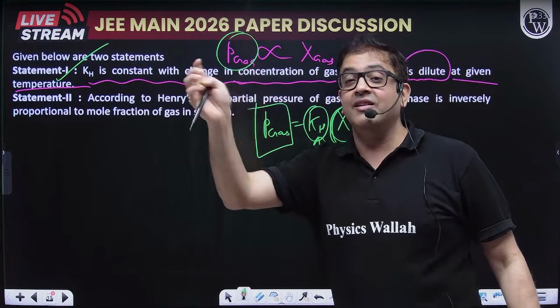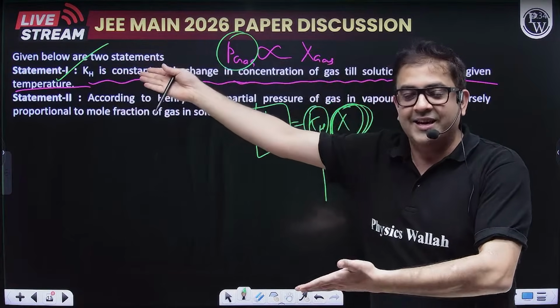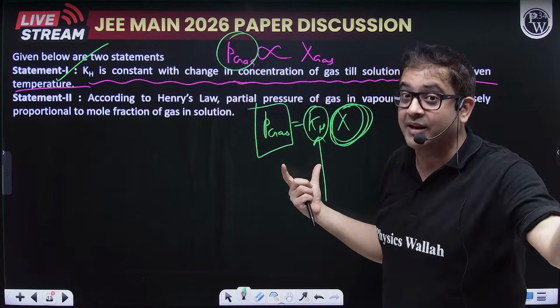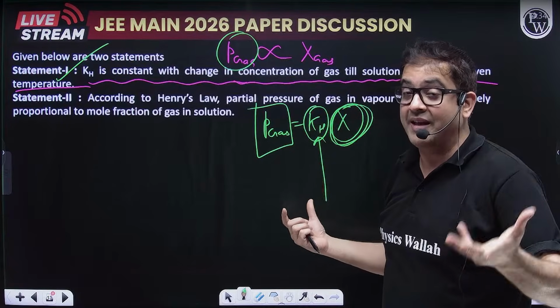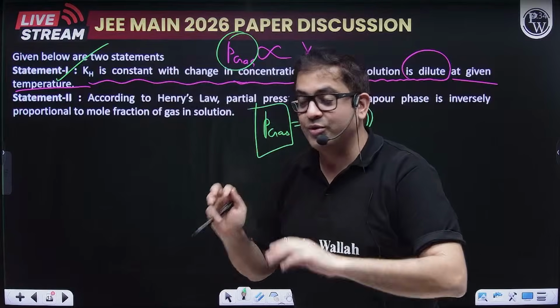So higher K means lesser solubility. That is also a theoretical question. Although this was not in the question, I'm telling you everything regarding Henry's law, the theoretical questions NTA loves. So obviously this statement is correct, but I'm decoding other probable questions NTA can ask regarding Henry's law constant in the solution chapter.